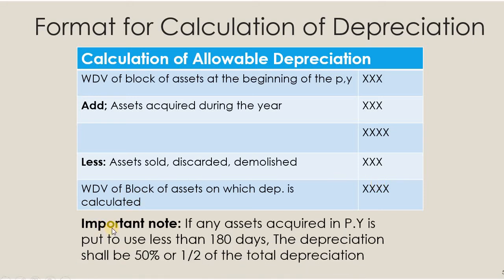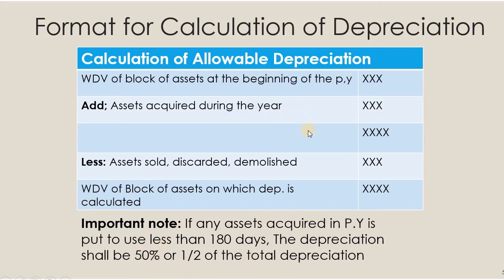There is an important note here. If any asset is acquired in the previous year, you add the asset which is acquired here, but there is a note for this. If any asset acquired during the previous year is used for less than 180 days, then depreciation shall be 50% or half of the total depreciation.